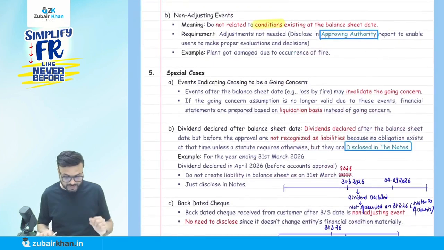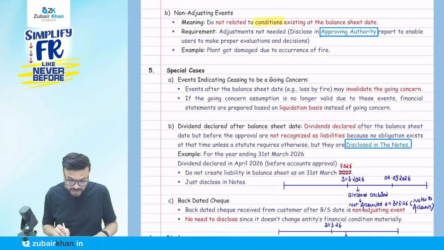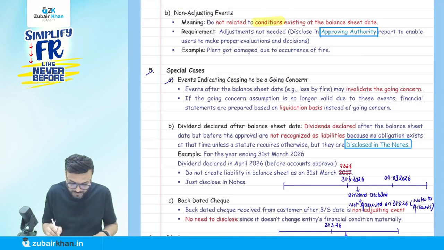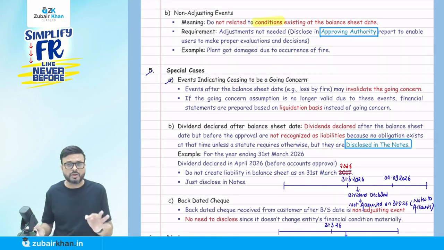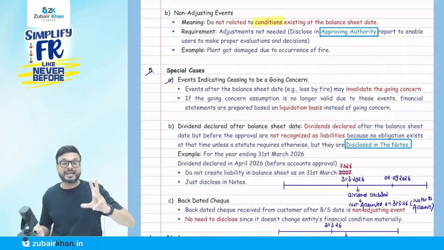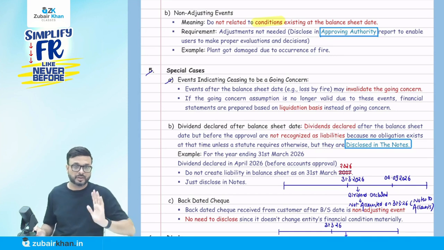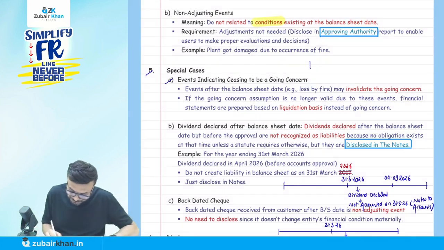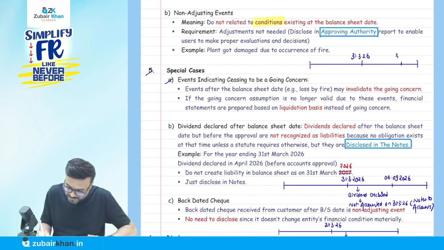What it says, the special cases: an event indicating the entity has ceased to be a going concern. Now the event was so severe that it affects my going concern assumption. Understand this point. Suppose the balance sheet date is 31st of March 2026, and the approval date is, let's say, 30th of September 2026. Here a fire occurs. You say, what's the problem, sir?